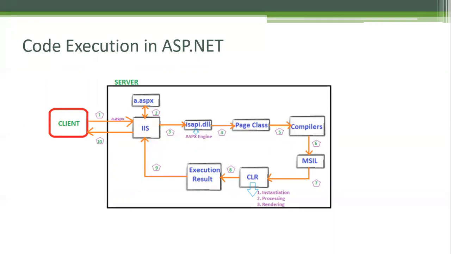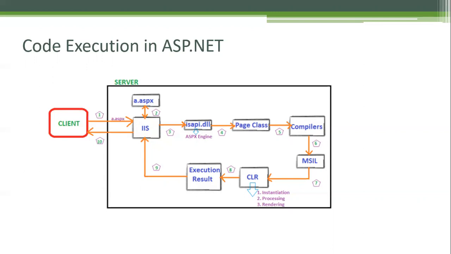The compiler will check all the code, whether we wrote it properly or not. All the data type checks will be performed by the compiler. And then the compiler will generate MSIL code, Microsoft Intermediate Language code. That will be given to the CLR, Common Language Runtime. So the Microsoft .NET Framework runtime engine, CLR, will perform 3 steps: instantiation, processing, rendering.